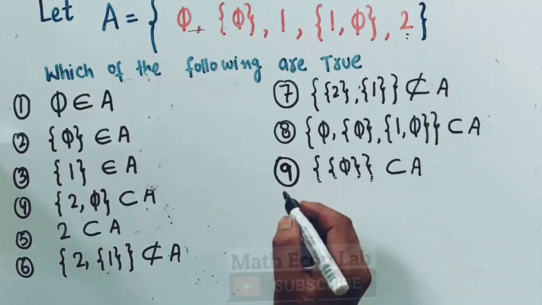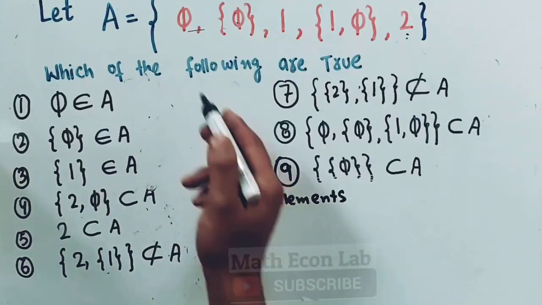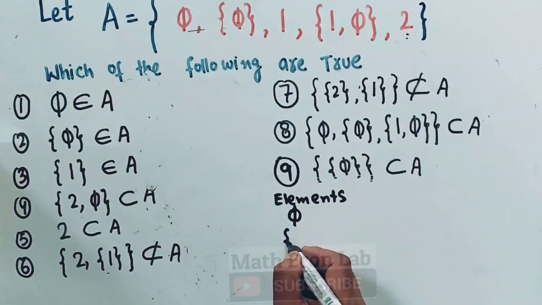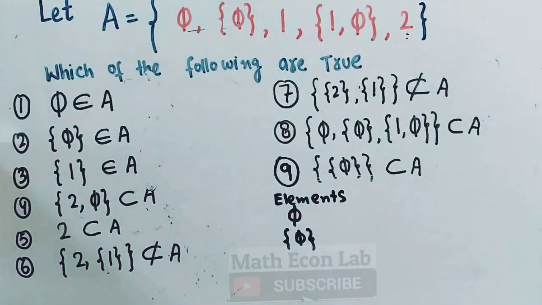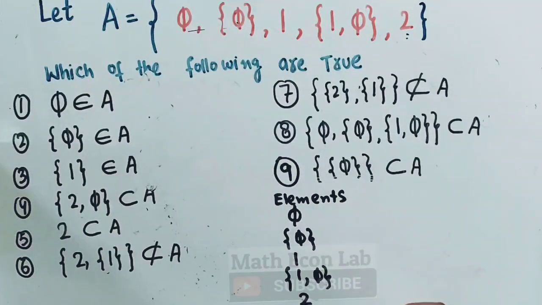So first we have the elements. 5 is an element, then the set containing 5 is also an element of A. Then 1 is an element, the set containing 1 comma 5 is also an element of A, and 2 is an element of A. So we have 1, 2, 3, 4, 5 elements here.